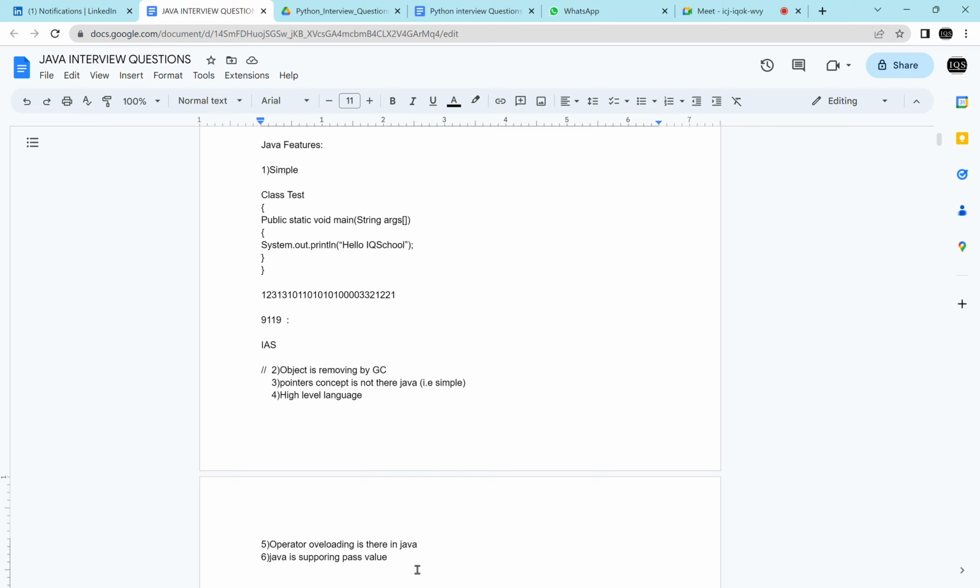And also the operator overloading concept is not there in Java. That is the reason Java is simple. And also Java does not support pass by reference. Java supports pass by value. Because of these many things, Java is very simple.